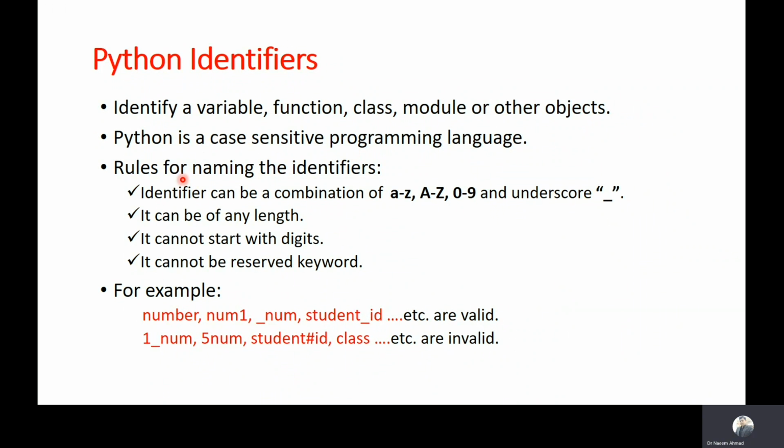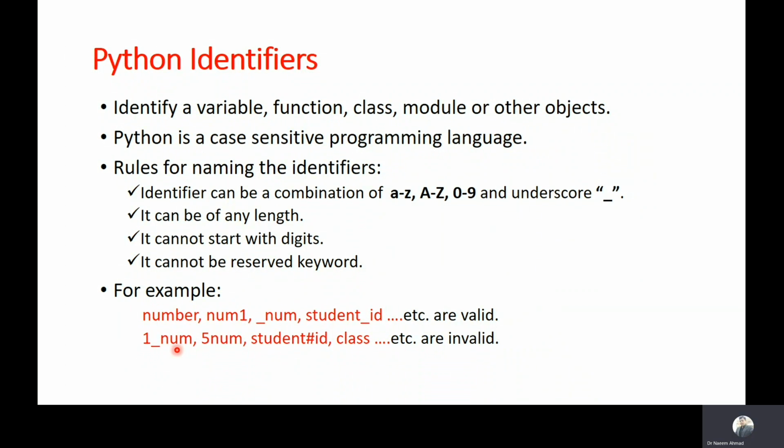We have some set of rules to define an identifier. First, an identifier can be a combination of small and capital case letters, digits 0 to 9, and underscore. It can be of any length. A Python identifier cannot start with digits and cannot be a reserved keyword. For example, number, num1, underscore_num, student_id. These are examples of valid identifiers.